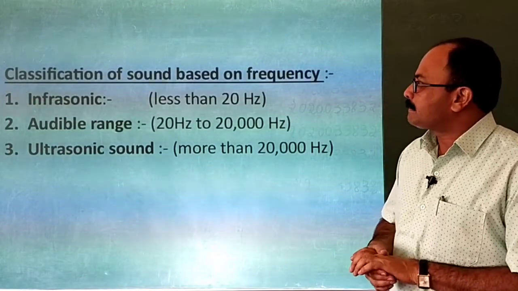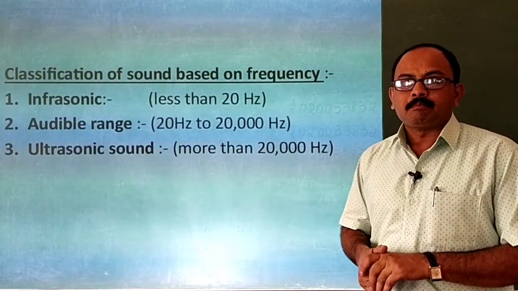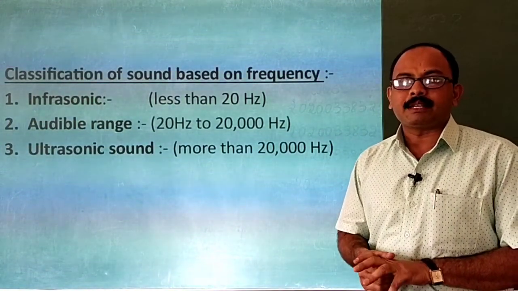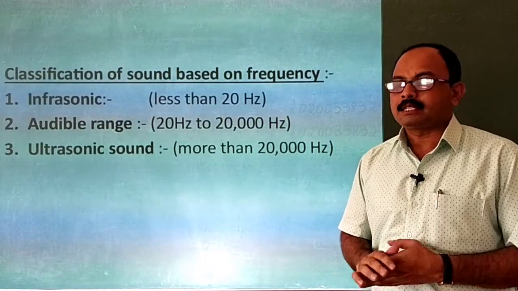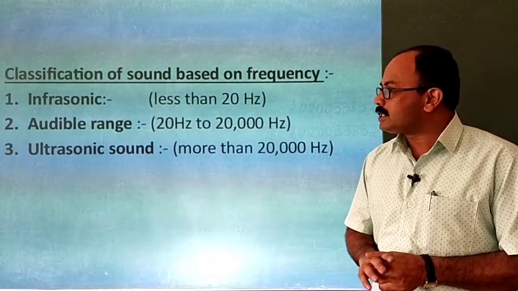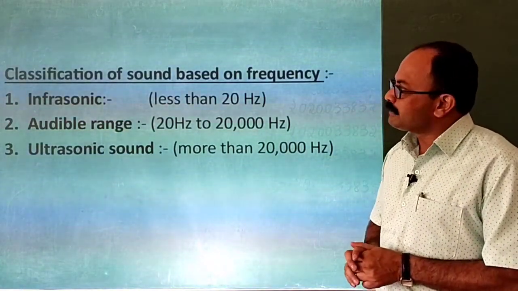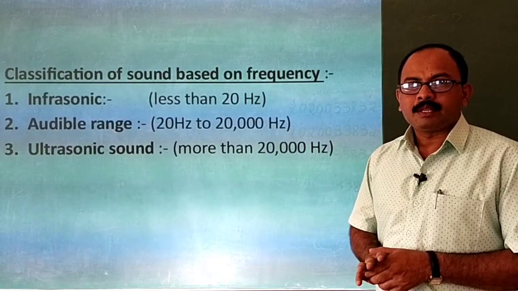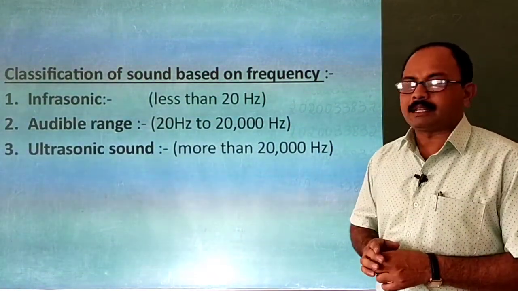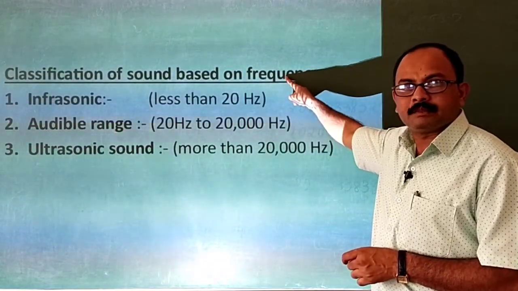The third one, classification of the sound based on the frequency. Based on frequency, waves can be classified into 3 parts. One is infrasonic, second one is the audible range, third one is ultrasonic sound waves. Infrasonic sound waves will have a range of less than 20 Hertz. We have seen the SI unit of frequency is Hertz.